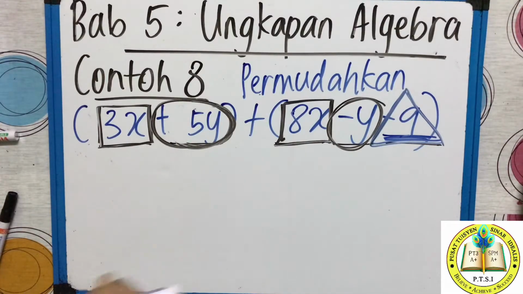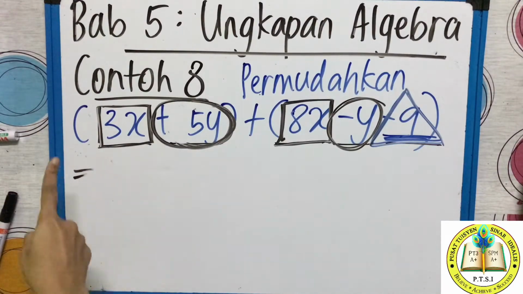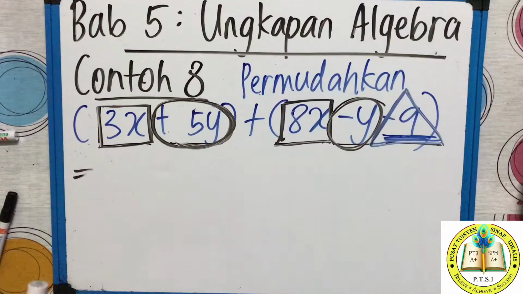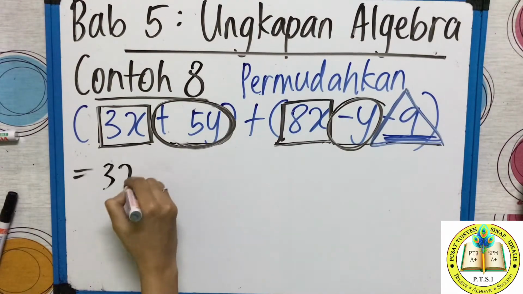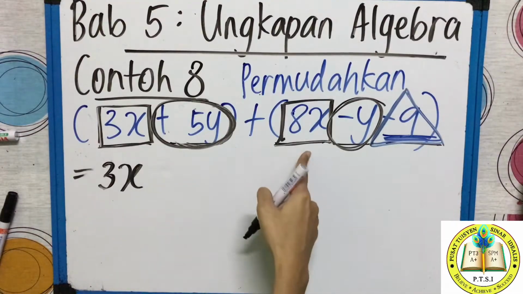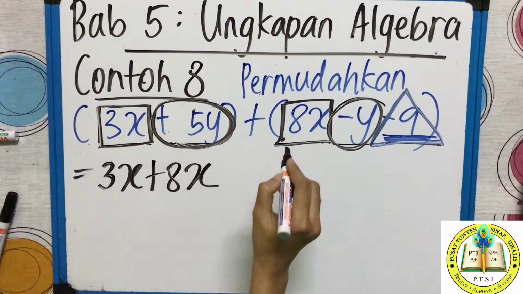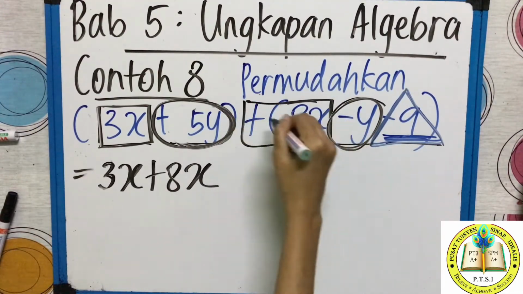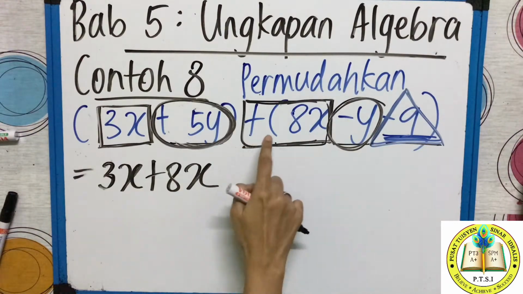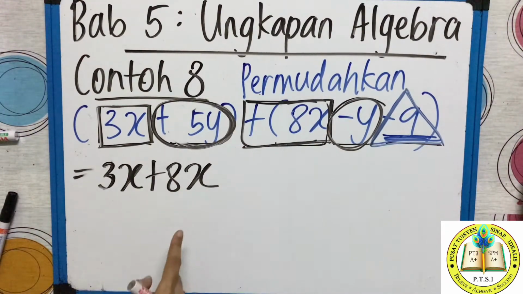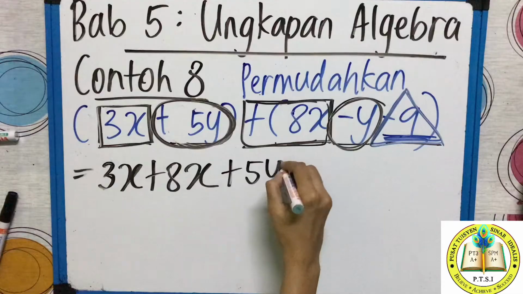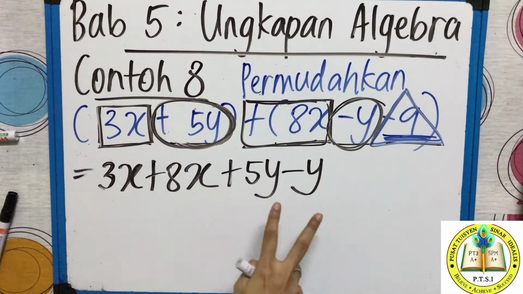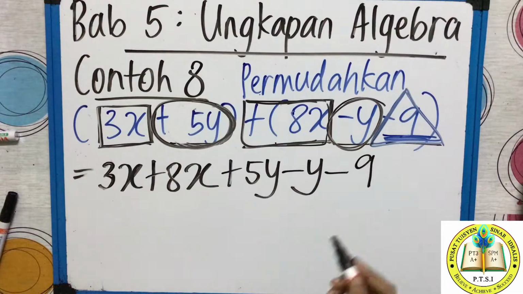Now you have to arrange it. Your second rules. First rules, shape according to the letters. Second rules, arrange, susun. Okay, lihat cikgu susun 3x, okay, 3x plus 8x, because the integer, follow the integer, got plus, right? So when you put a box, better to include the integer also. So positive 8x. X sudah. Now 5y plus 5y. Here plus 5y, here is negative y. X, y, y. Lastly, now number negative 9.